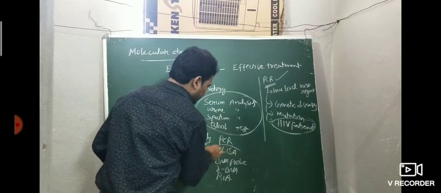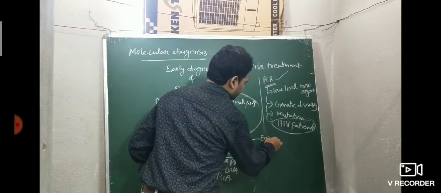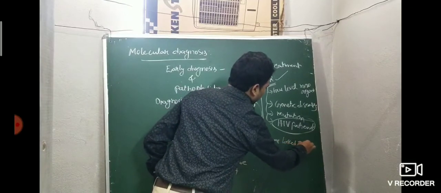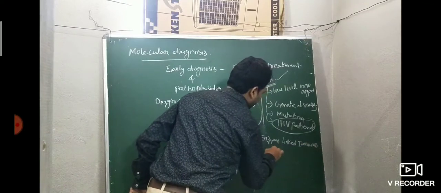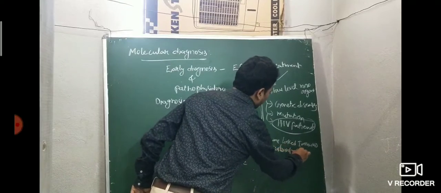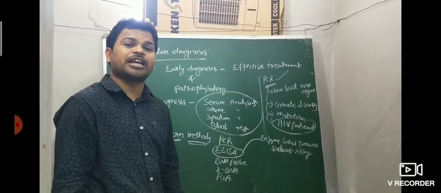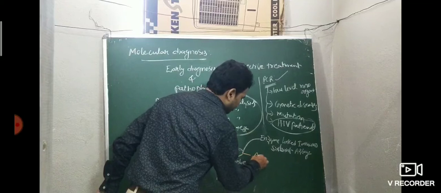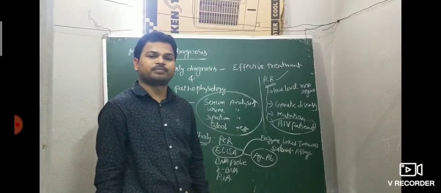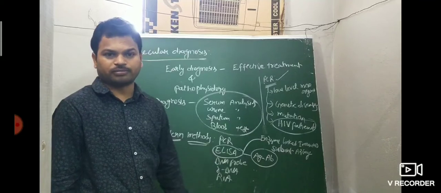Next important technique, ELISA, enzyme linked immunosorbent assay. ELISA mainly works on the antigen antibody principle. What is the principle of ELISA? Antigen antibody interaction. ELISA is mainly helpful to identify the HIV, AIDS disease.